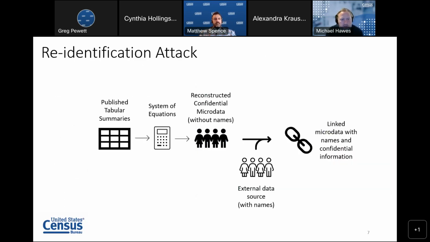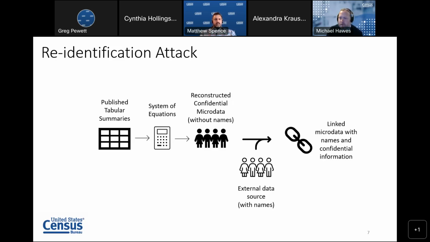Now, to understand what we're protecting against, it's helpful to understand how re-identification attacks work, particularly those that begin with aggregate tabular data like the census. So an attacker would take the published aggregate tables and run them through a sophisticated system of equations. And then from those tables, they are able to reconstruct individual level records that were used to produce those tables.